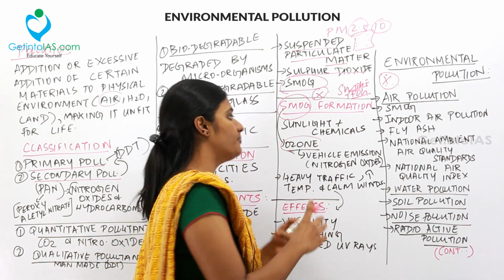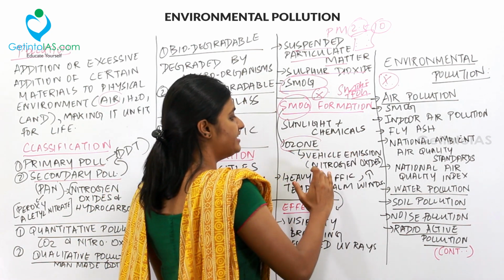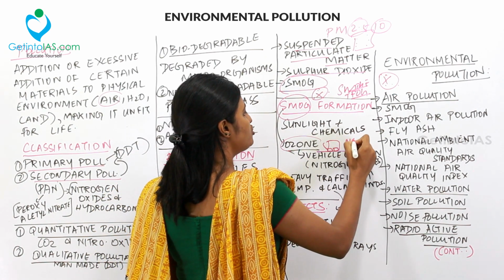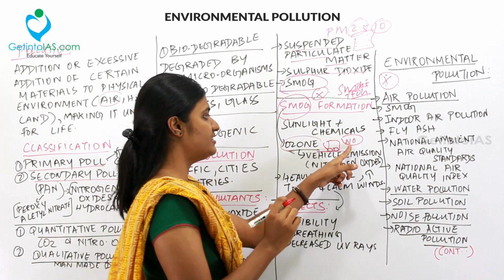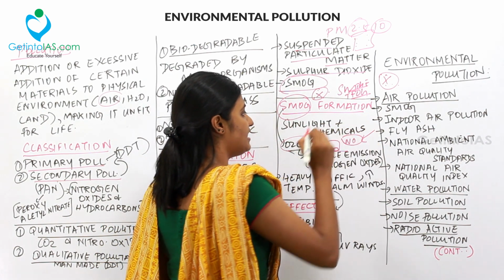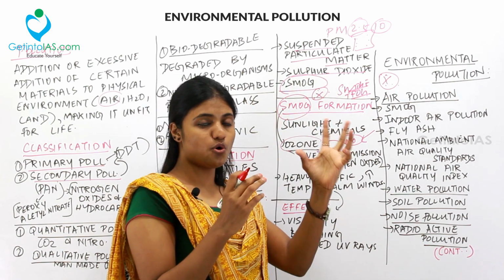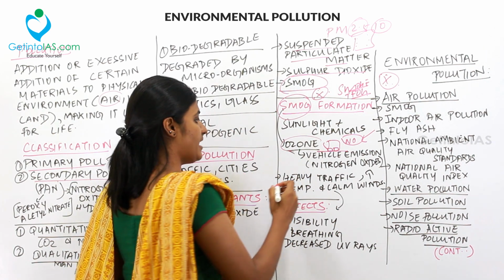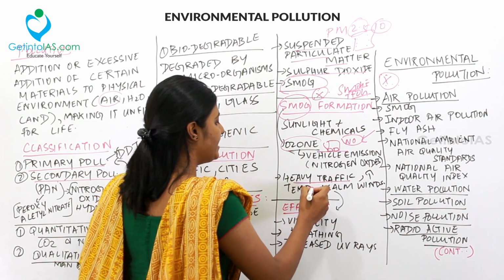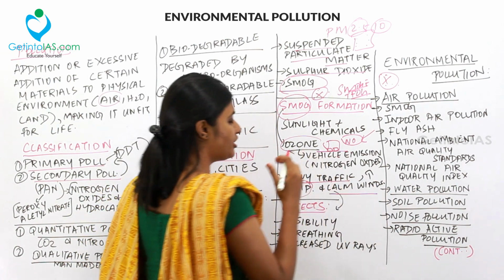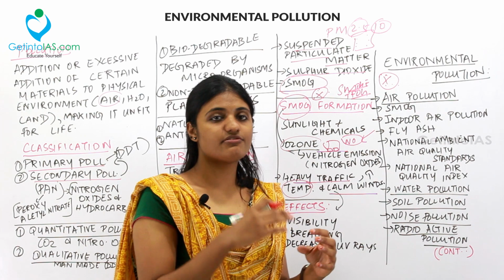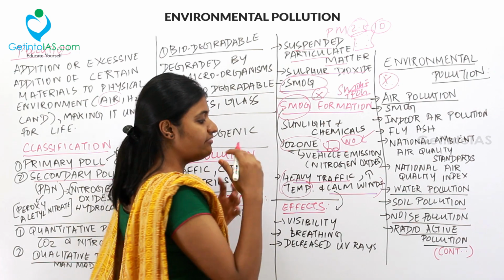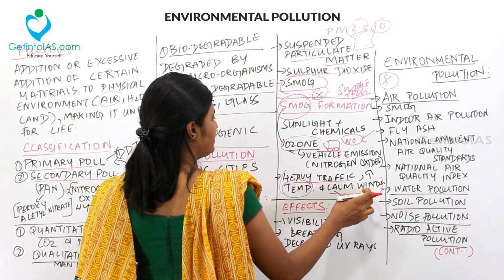So how is ozone formed? When the vehicular emission contains nitrogen oxides, so there are vehicles running, right? These emit nitrogen oxides into the atmosphere, and when this nitrogen oxide reacts with sunlight, it causes smog. That is, smoke from the vehicle plus fog in the atmosphere causes smog. So this smog is caused by heavy traffic, high temperature and calm winds. Because of calm winds, this smog cannot be carried from one place to another and stays in the same place, and hence it is aggravated by heavy traffic, high temperature and calm winds.